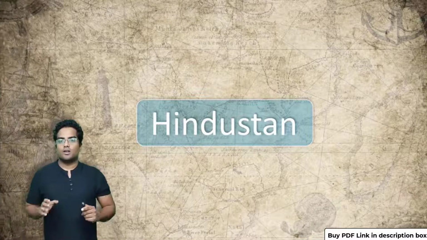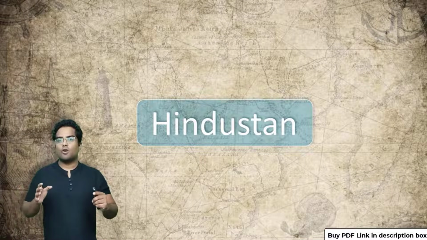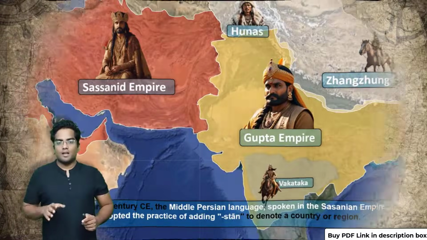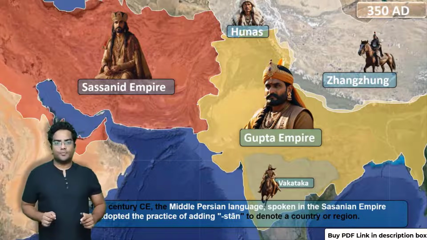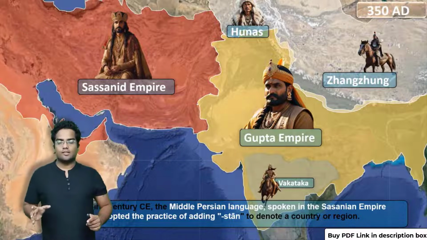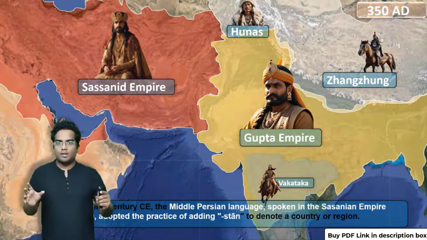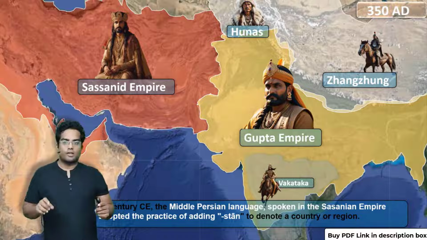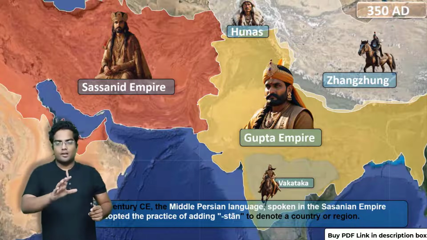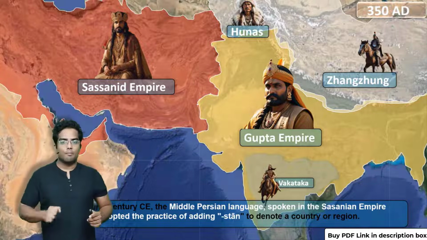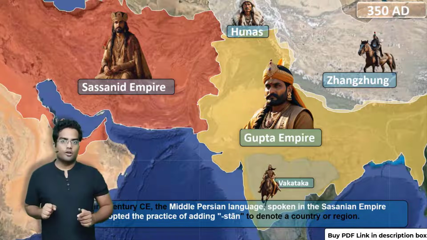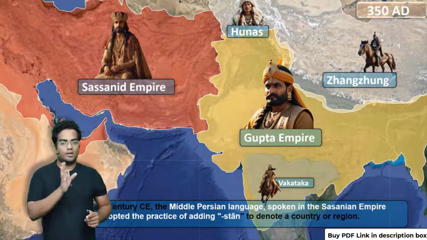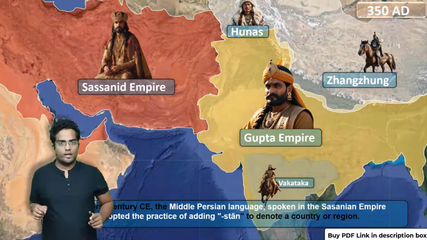Now let's move forward to the part where India will be called Hindustan. Let's move ahead. This is around 350 AD. As you can see, this is the polity of parts of Central Asia and the Indian subcontinent, including Iran. Iran is now ruled by the Sassanid Empire. On the top, we have the Hunas. And India is ruled by the Gupta Empire as well as the Vakataka dynasty. These are the major powers of that time.